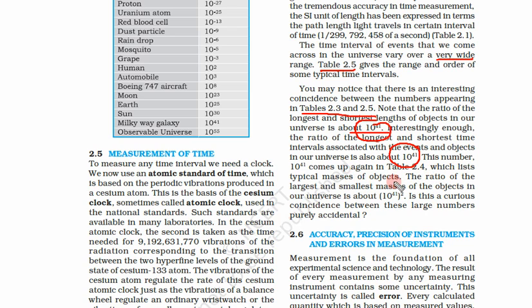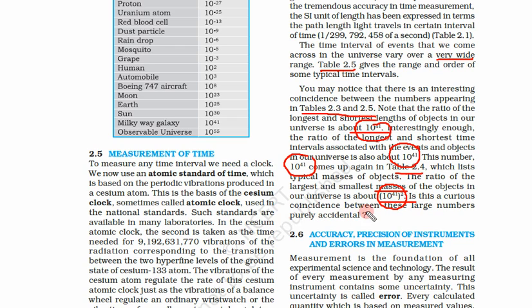Table 2.4 deals with mass, which lists typical masses of objects. So this number 10 to power 41 comes again in table 2.4. What we see here is that the ratio of largest and smallest masses of objects in the universe is 10 to power 41 square.